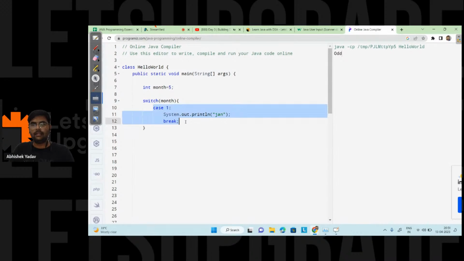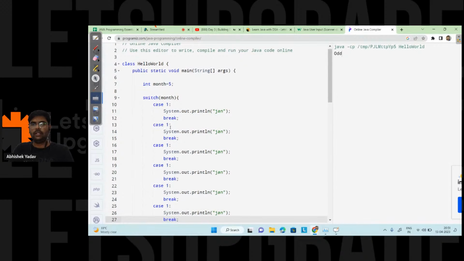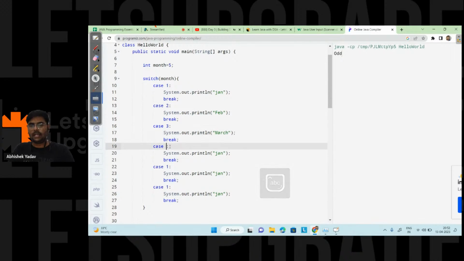Similarly I can copy this one, for February, March, April, May, June. If the month value is 2, I will print February here. If the month value is 3, I can print March here. If the month value is 4, I can print April here. And this is May, and this is June, so this will be 5 and this will be 6.